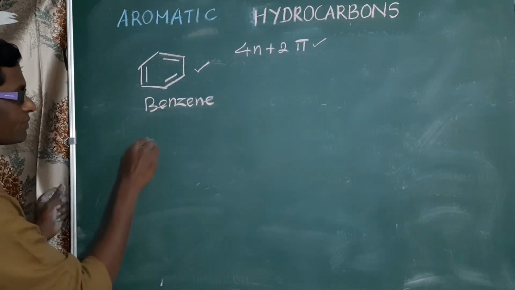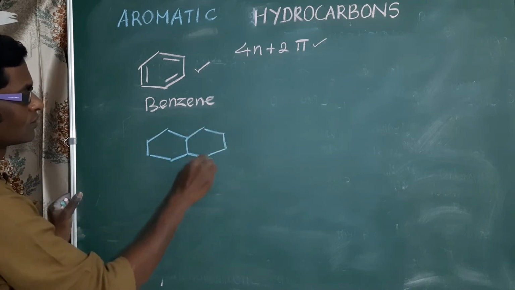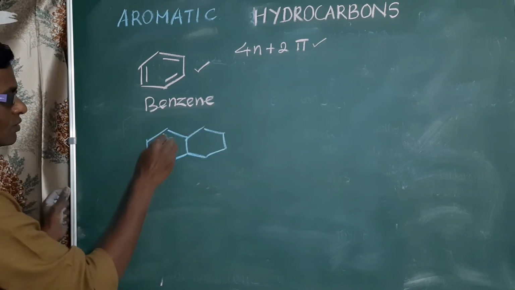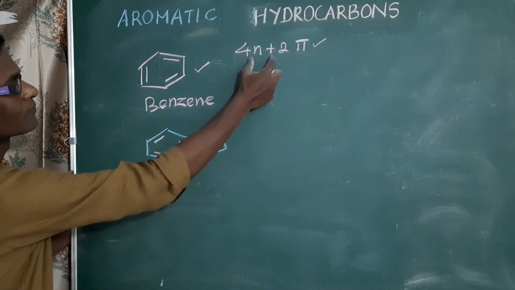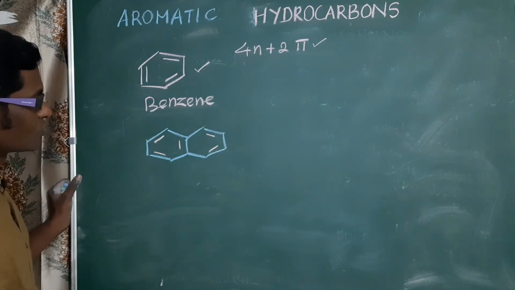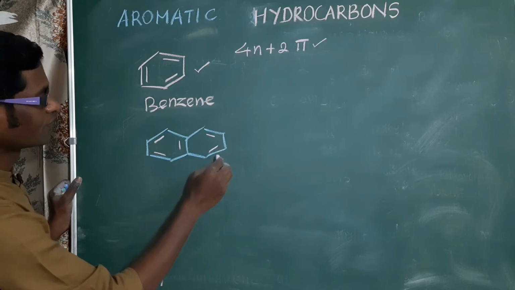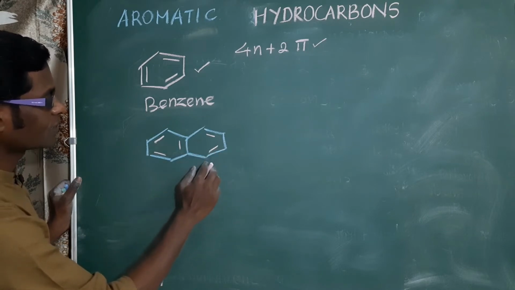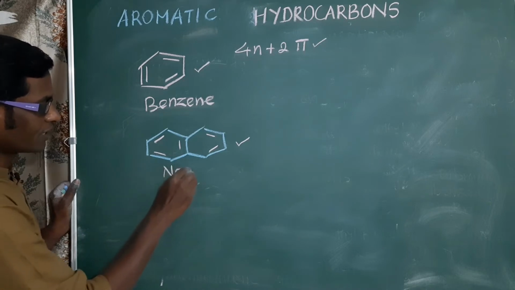Next is naphthalene. Two ring structures are there. Total number of electrons should be 10. 2, 4, 6, 8, 10. And also planar structure, delocalized pi electrons. Naphthalene is also aromatic.